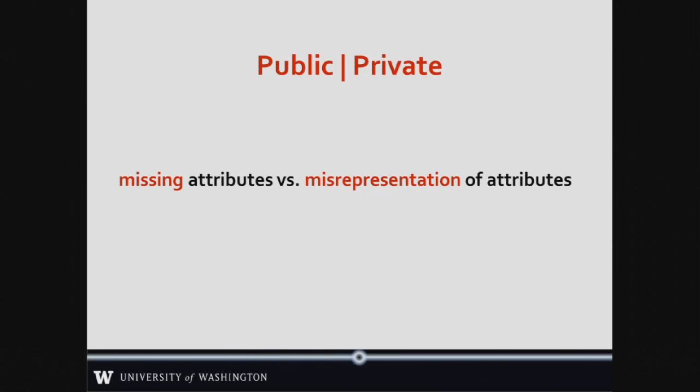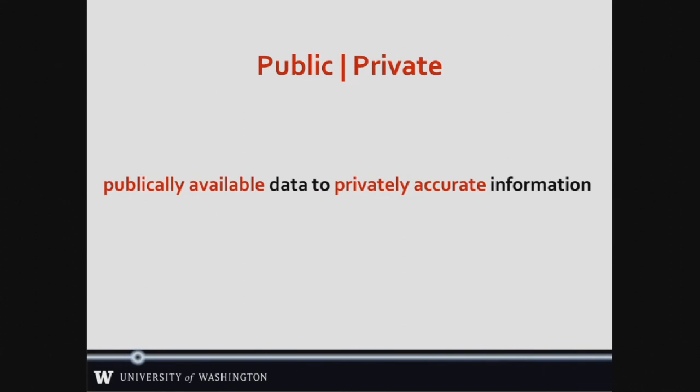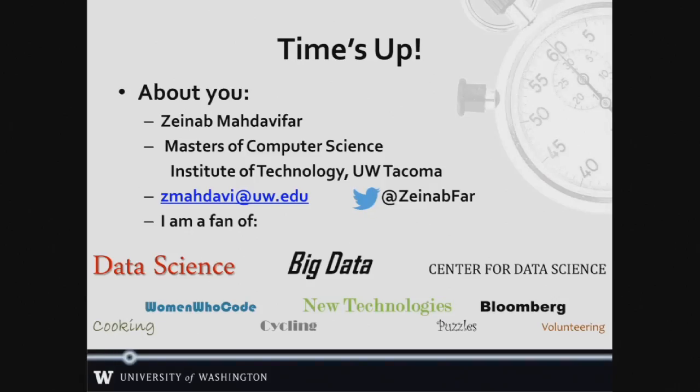So all in all, the problem that we have to deal with in social networks is that we have missing attributes and also misrepresentation of attributes, which means that some people lie on social networks. In order to solve that, we use the publicly available information to define the privately accurate ones. This will give us more accurate models. And using that, we can make social networks a better, safer, and stronger platform for us to collaborate and connect.